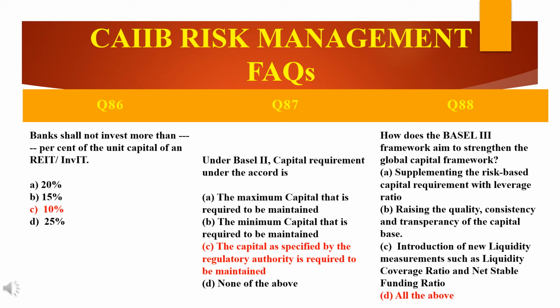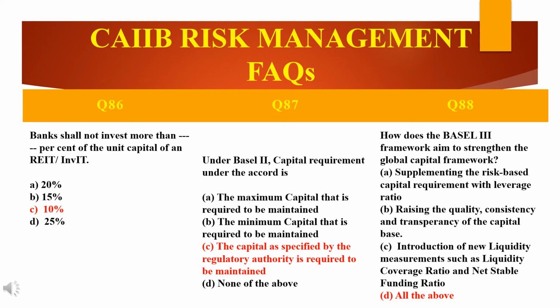Moving to the next question, how does the Basel III framework aim to strengthen the global capital framework? There are four options given. You can read one by one. The first option is supplementing the risk-based capital requirement with leverage ratio. Second is raising the quality, consistency and transparency of the capital base. Third comes the introduction of new liquidity measurements like liquidity coverage ratio, LCR, and net stable funding ratio. Fourth comes all of the above three. The answer here is all of the above.